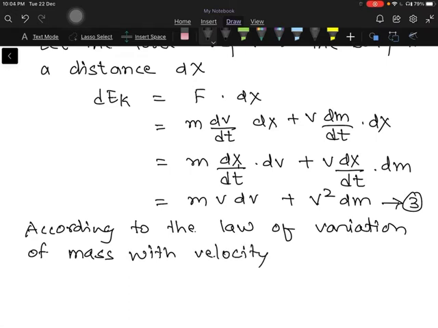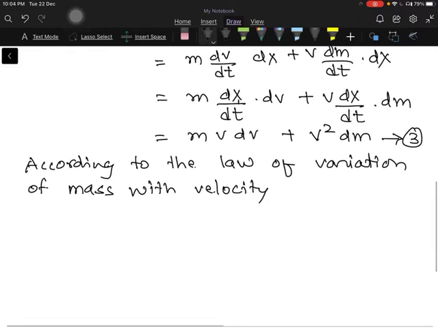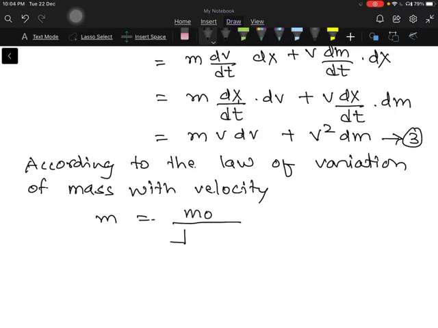So what is the equation we have derived? m is equal to m naught divided by square root of 1 minus v square upon c square. Let us call this equation number 4. Here m is the mass of the body after gaining a velocity v, and m naught is the mass of the body in the rest position when the velocity is equal to 0.